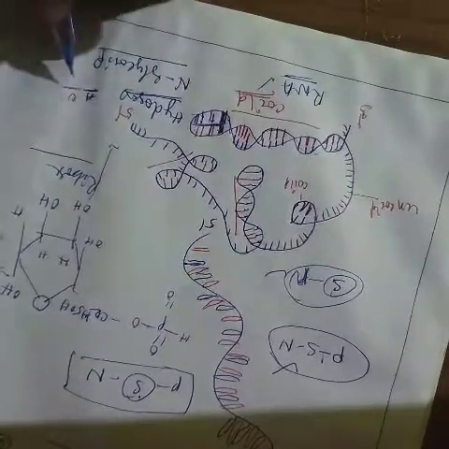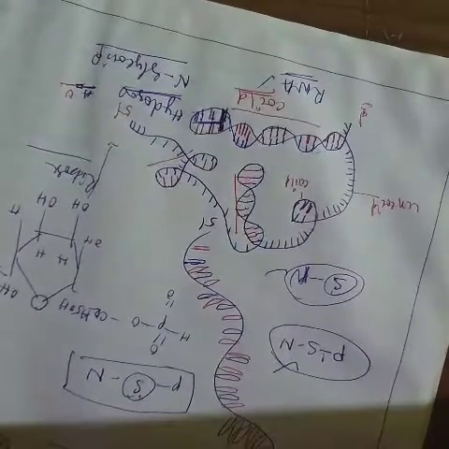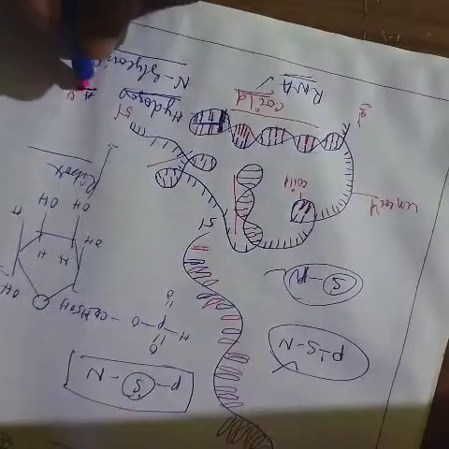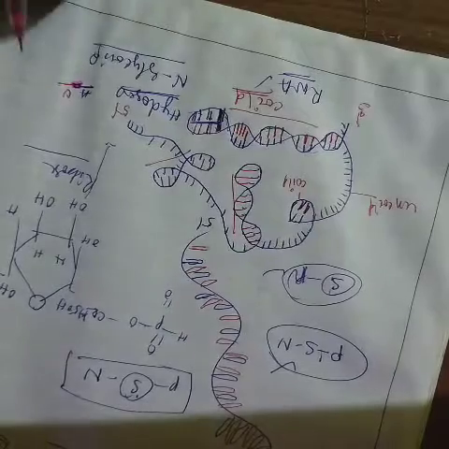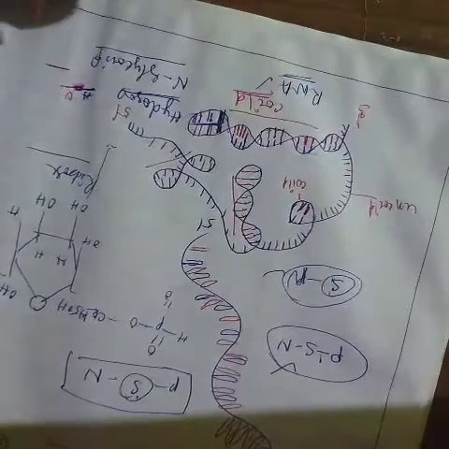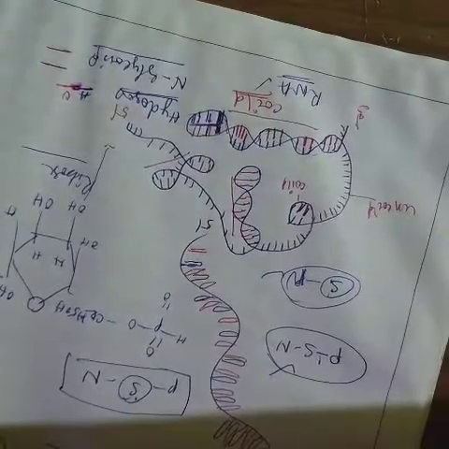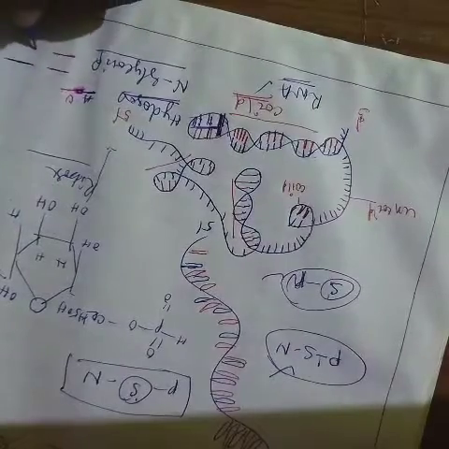Adenine and uracil are bound by a double bond. So this is a double bond. And as well as, so here this is a nitrogen base pair, and this is a nitrogen base pair, and both nitrogen base pairs are bound to other nitrogen base pairs.